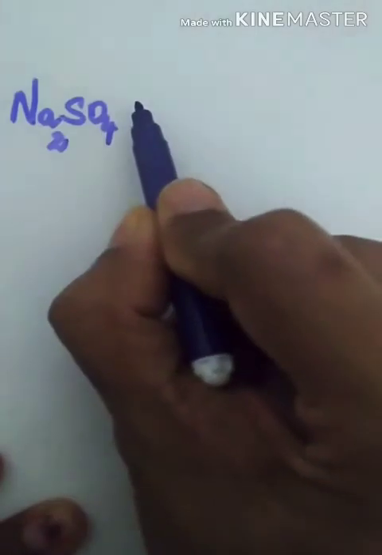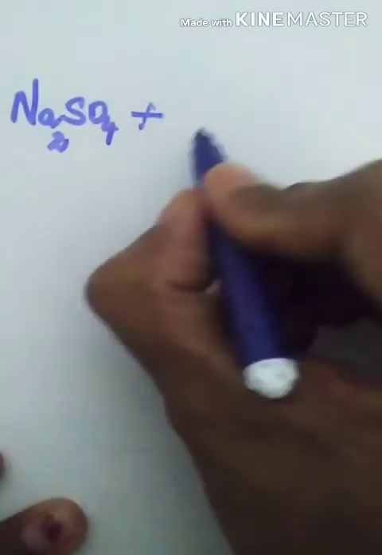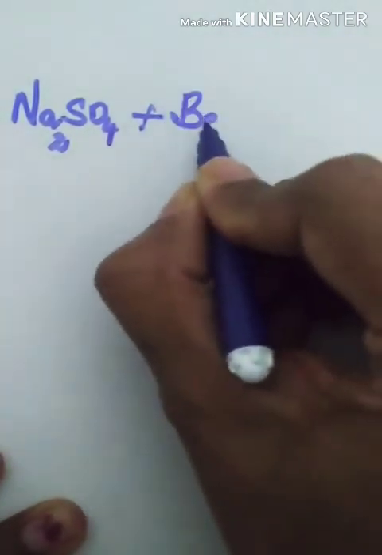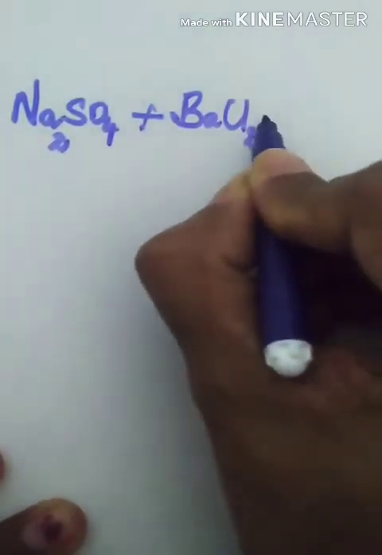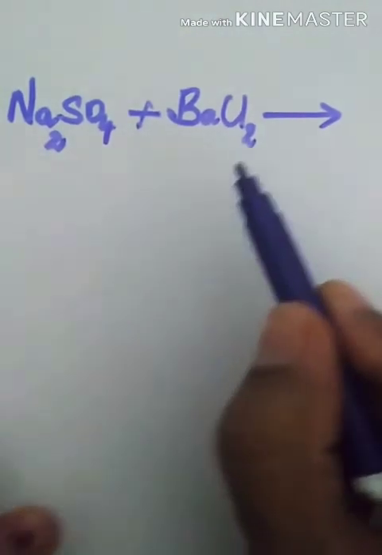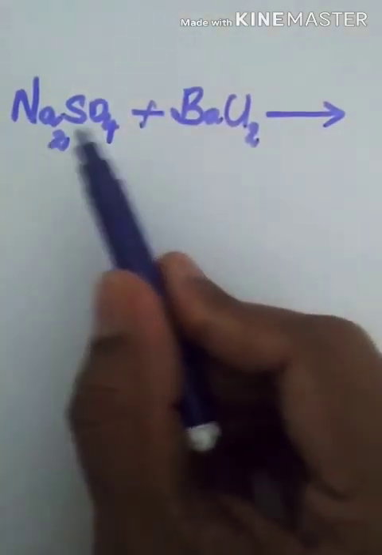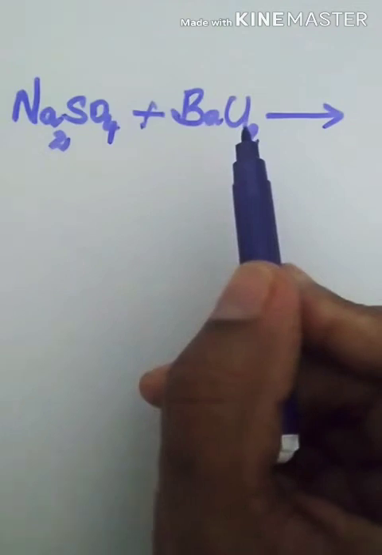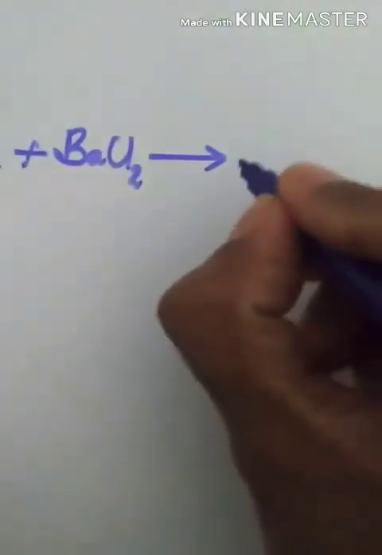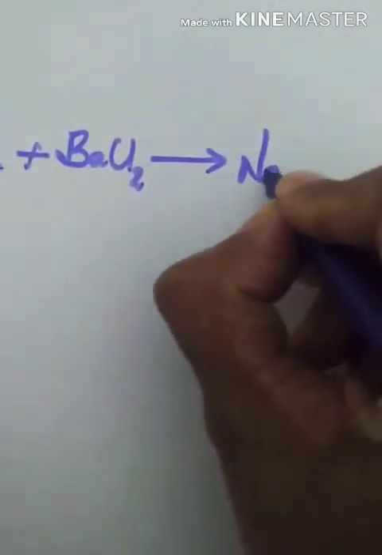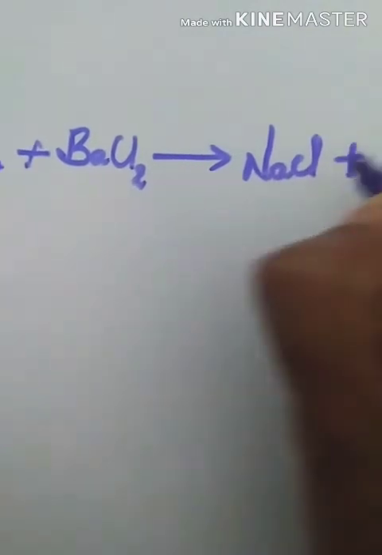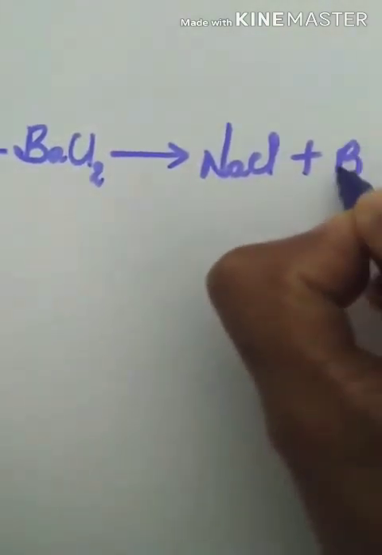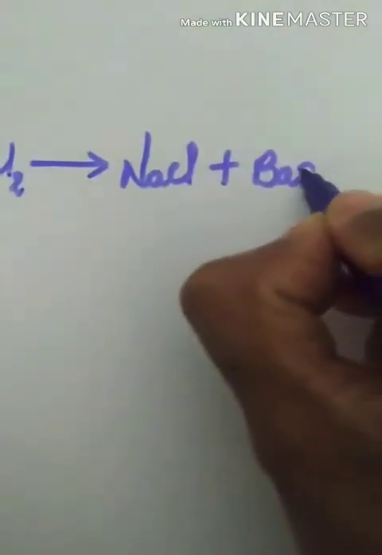Let us consider sodium sulfate and barium chloride, BaCl2. In your mind now you can frame the reaction. Na plus, here which one is the negative ion? Cl. So you get NaCl plus BaSO4, barium sulfate.